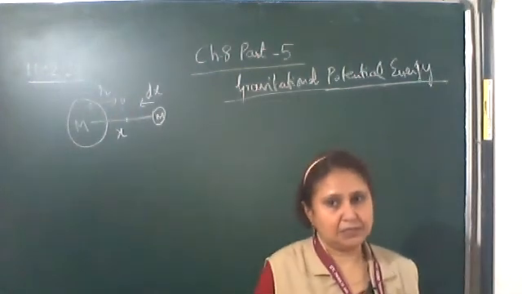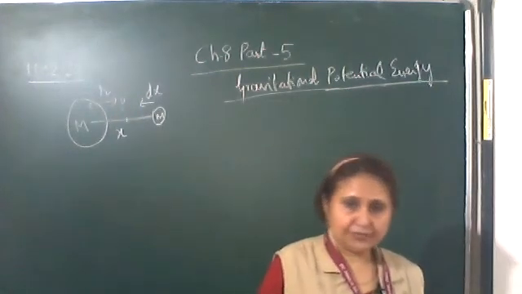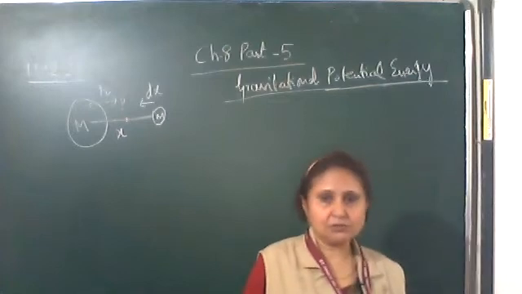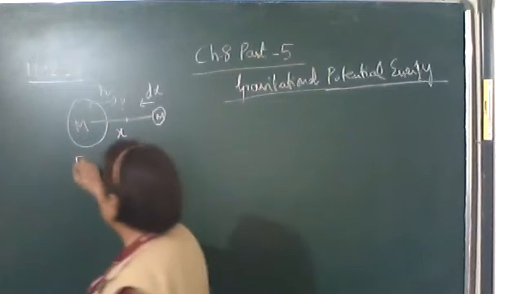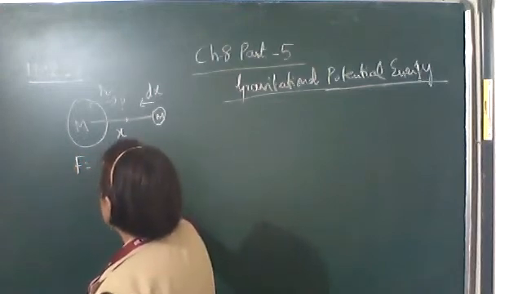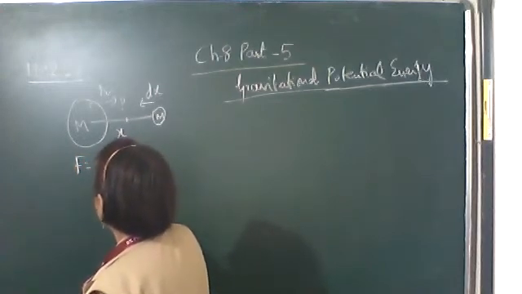Exactly in the same line. Only the difference is that a unit mass was brought. Now here a finite mass is brought. So what is the gravitational force between the two? GMm upon x square.